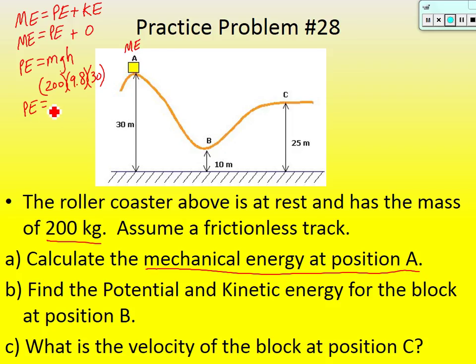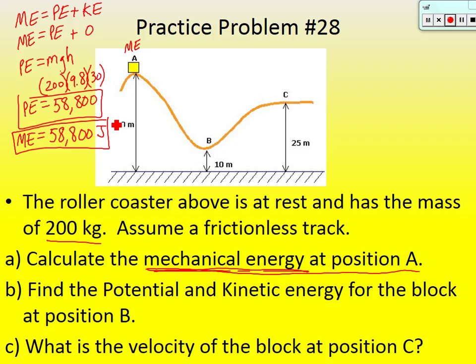So the potential energy at this point is 58,800. Okay, but that's not what part A wanted. It wanted mechanical energy. Well, we said that the mechanical energy is going to be equal to its potential energy because it wasn't moving at part A, so kinetic is 0. So really, mechanical energy at point A is 58,800 joules. Okay. That's the answer for part A. Who got it right? Very good.